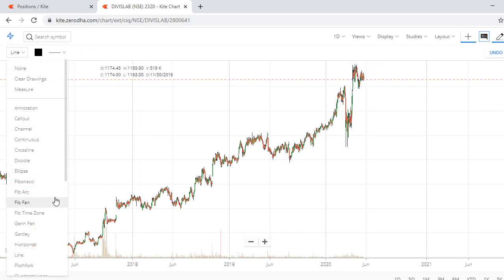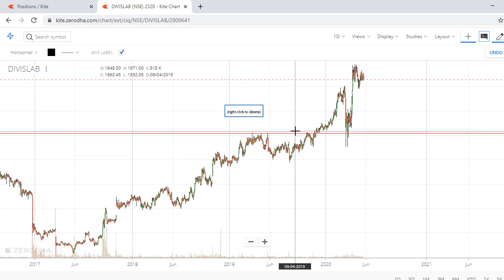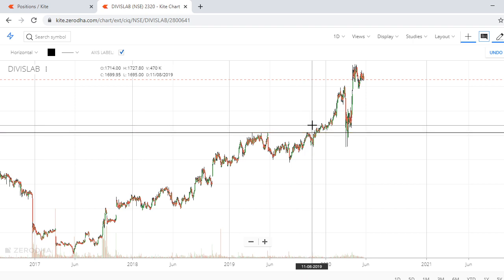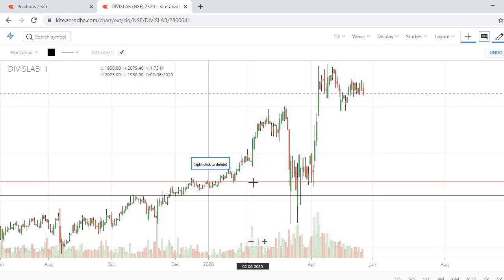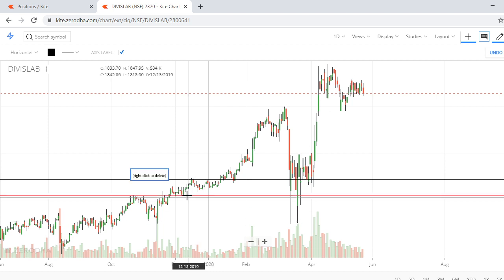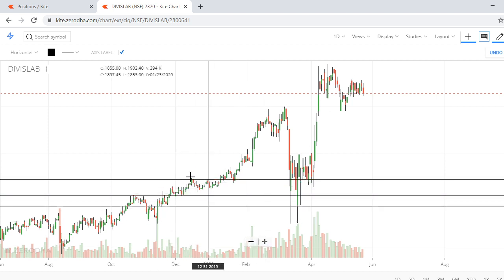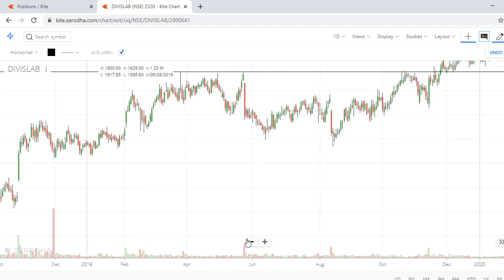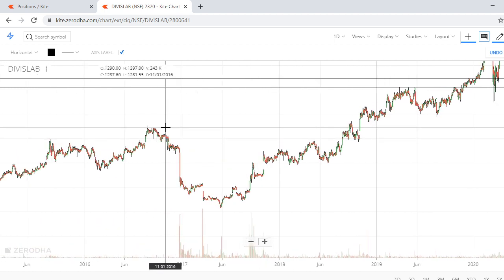Let's go to the horizontal line. Perfect. But there is a very small accumulation. If it is big, then it will act as powerful. If it is small, then it acts as weak. Go back and check. Perfect.